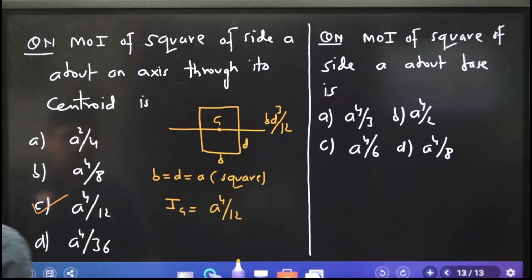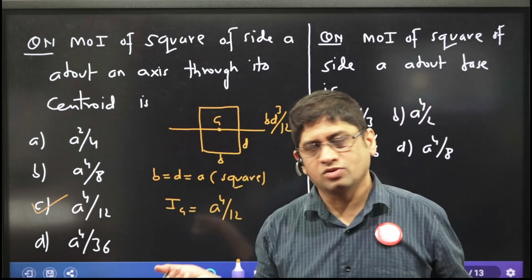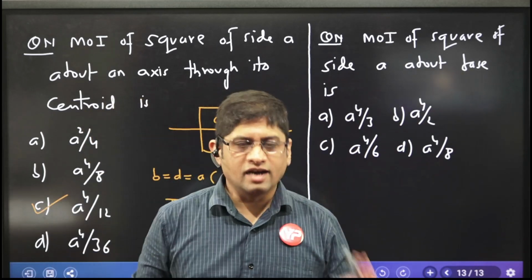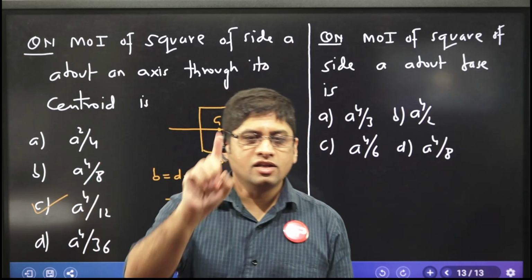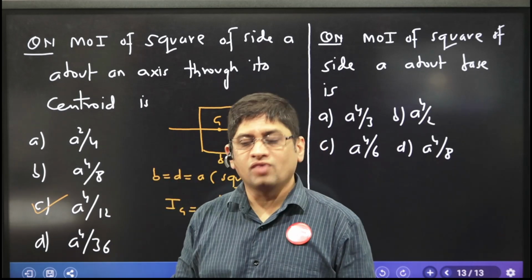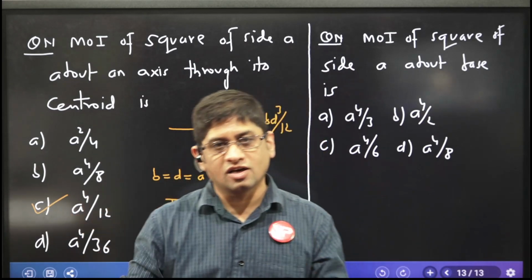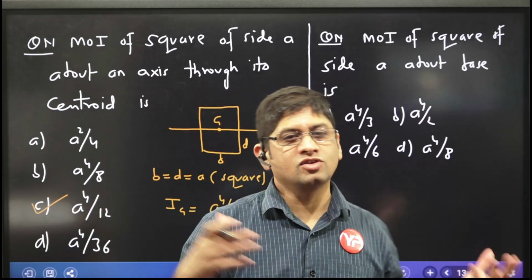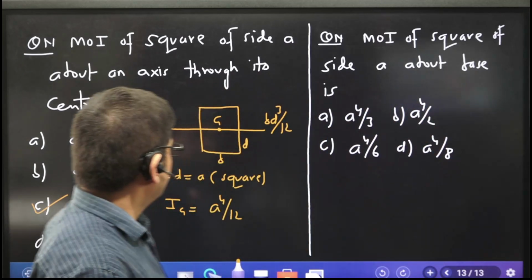You will say, sir, are you joking? So easy a question you are asking. But you know what? I cannot ask a more difficult question, because easy questions come. In Airport Authority of India, the only negative which has come for your PDA is that the degree of difficulty of questions was a little higher in your PDA for physics questions. Why? Because I could not reduce my degree of difficulty, thinking you would laugh, what an easy question I gave. That was the reason. Otherwise, in the e-book, I think 27 out of 30 questions were directly from the e-book. Similarly, in this HPCL you are going to get questions, but you need to be clear.